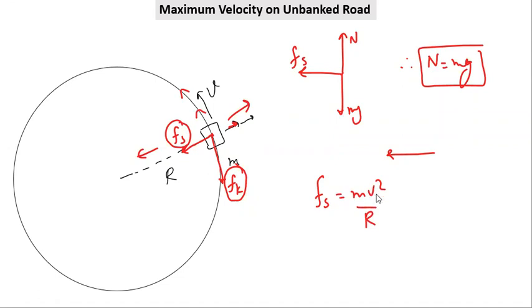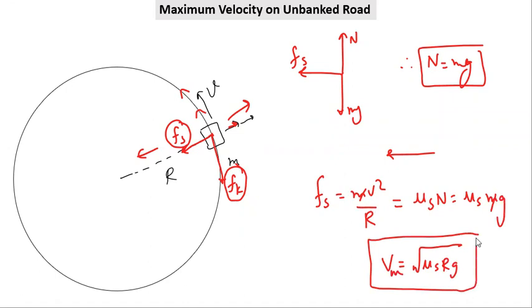Now I have to find the maximum value of velocity. So v is directly proportional to static friction. The maximum value of static friction is mu s n. Putting the value of normal as mg, m and m get cancelled out. So the maximum value of velocity comes out to be root of mu s rg. This is the maximum value of velocity on an unbanked road.